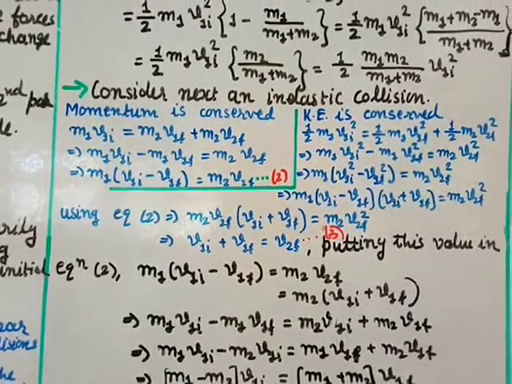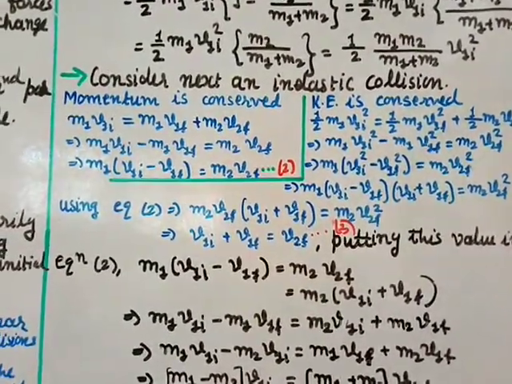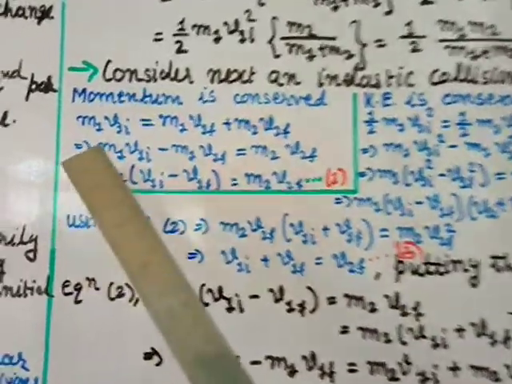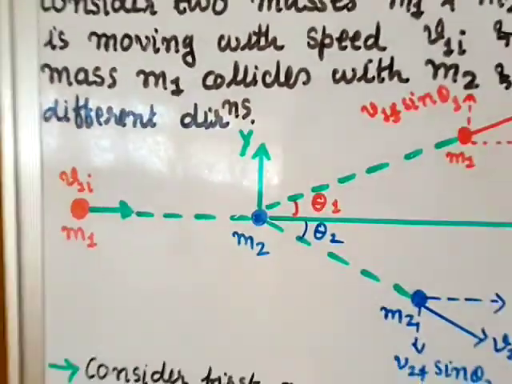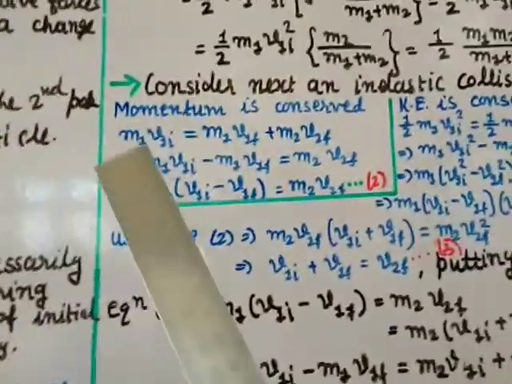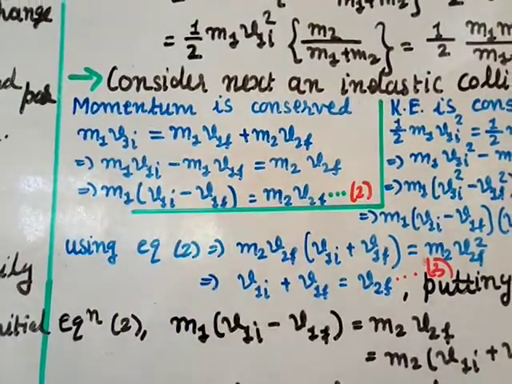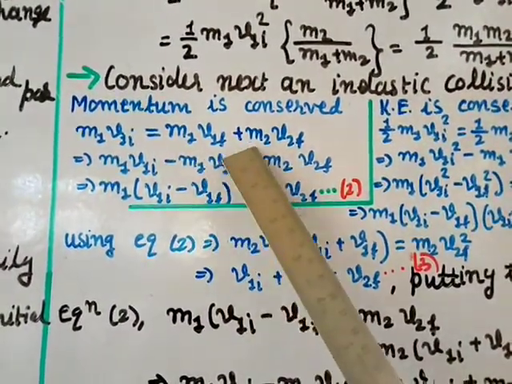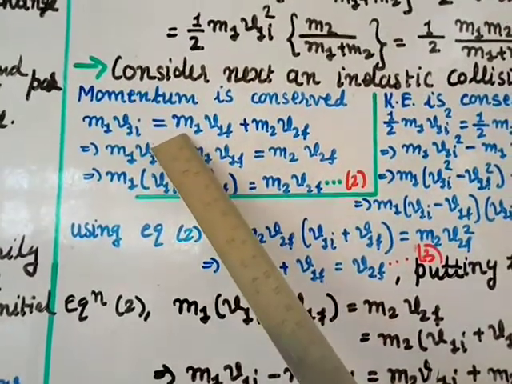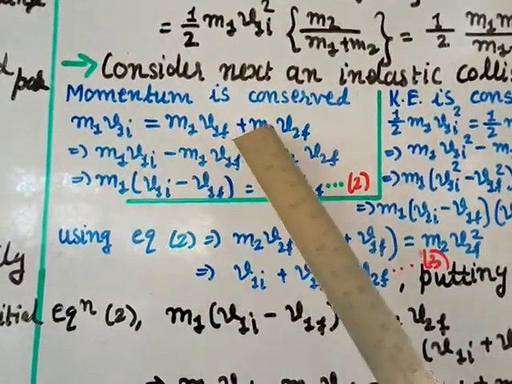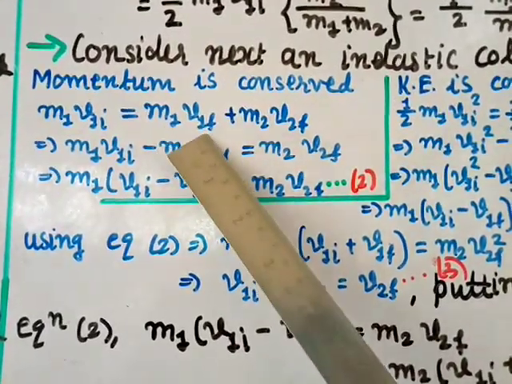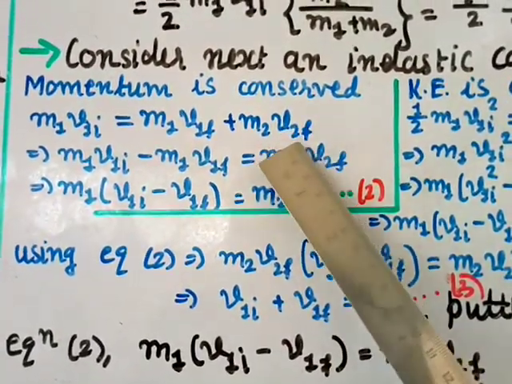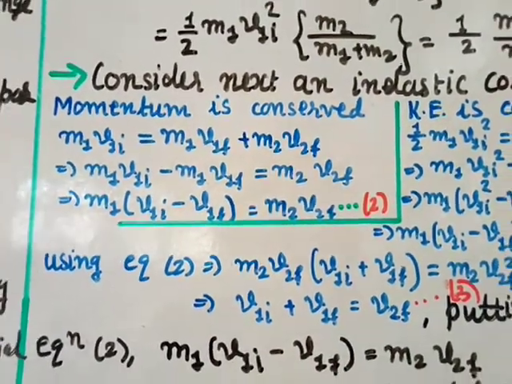So momentum is conserved means the initial momentum equals the final momentum. Initial momentum, suppose it is m1 v1i. Why? Because I am taking m2 as at rest. If m2 is at rest, that means its momentum will be 0. So I write m1 v1i equal to the final, which will be m1 v1f plus m2 v2f, where m1 is the mass of particle 1, m2 the mass of particle 2, v1f the final velocity of particle 1, and v2f is the final velocity of particle 2 after the collision.